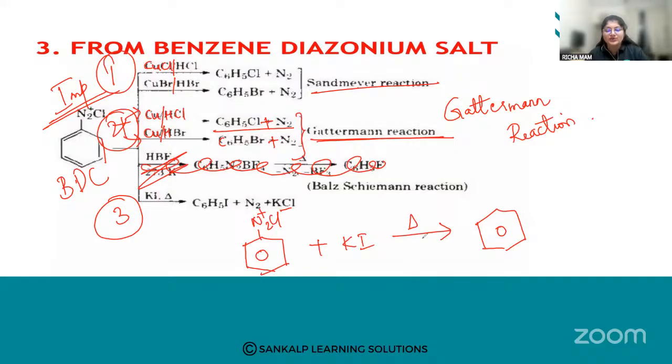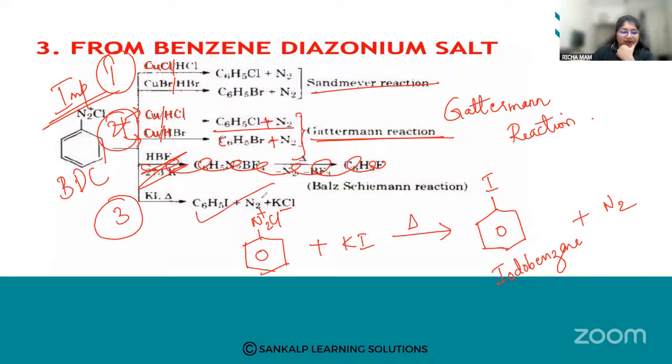Which halogen is present? It is iodo. I'm going to get iodobenzene, plus N2 gas will be liberated.